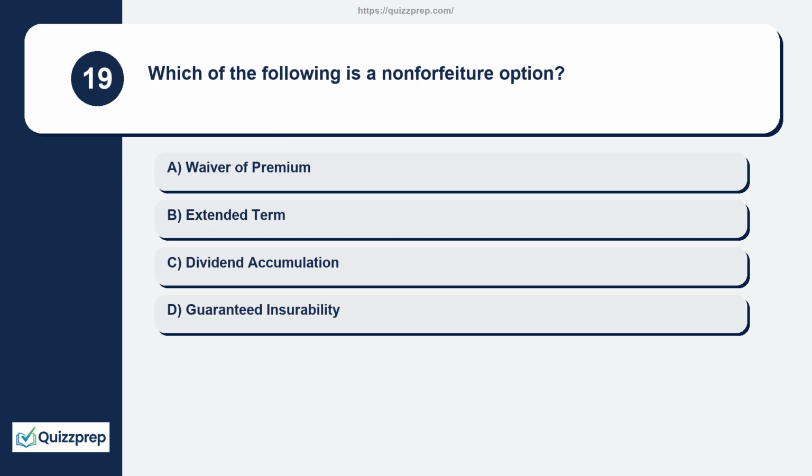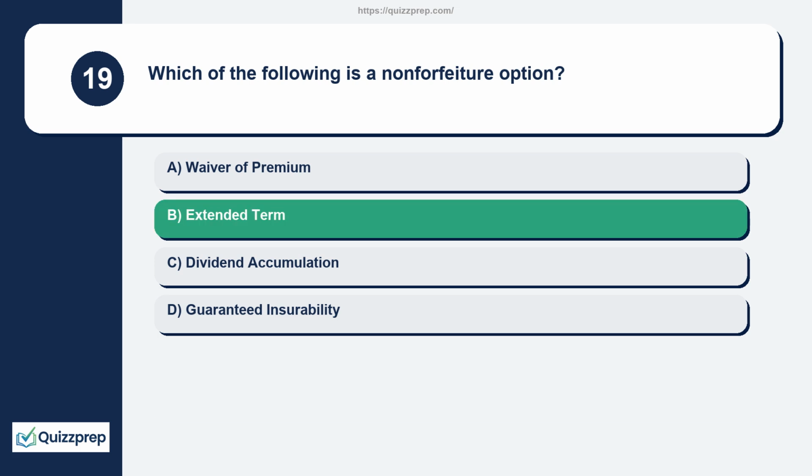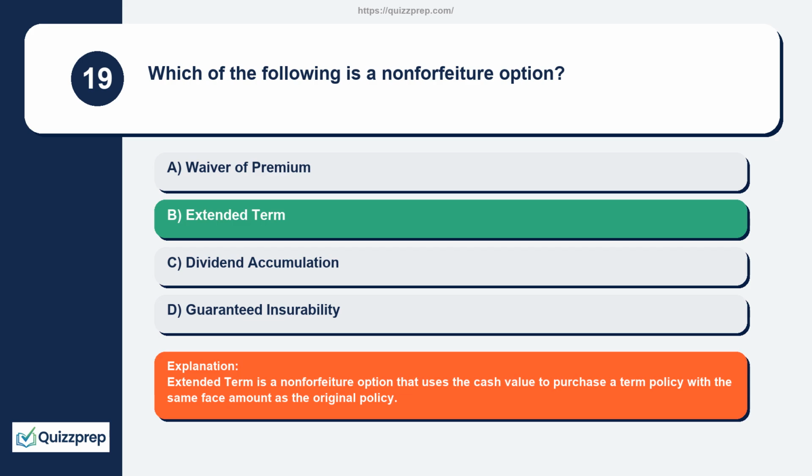Question 19. Which of the following is a non-forfeiture option? Waiver of premium, extended term, dividend accumulation, guaranteed insurability. Extended term is a non-forfeiture option that uses the cash value to purchase a term policy with the same face amount as the original policy.